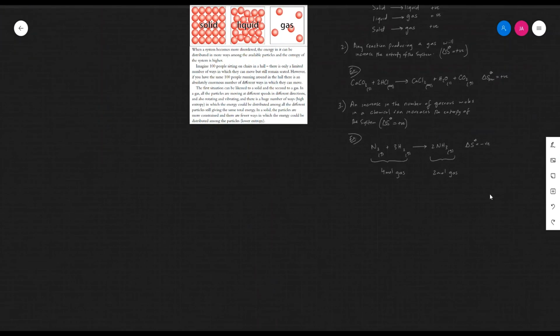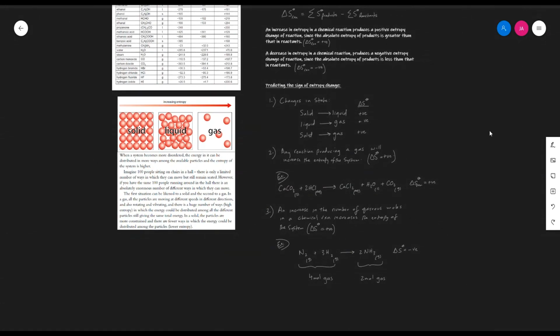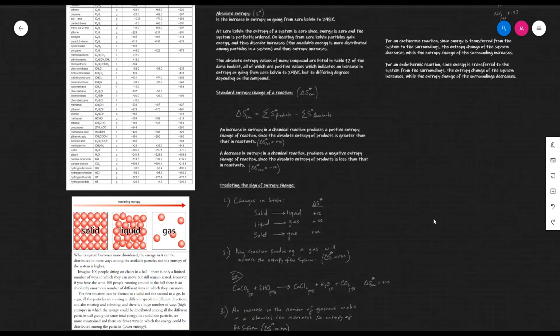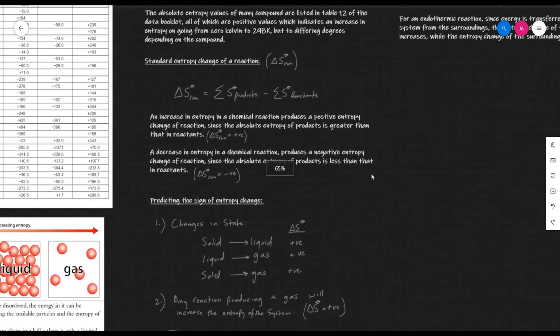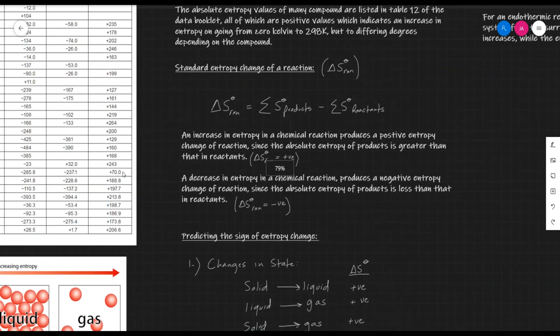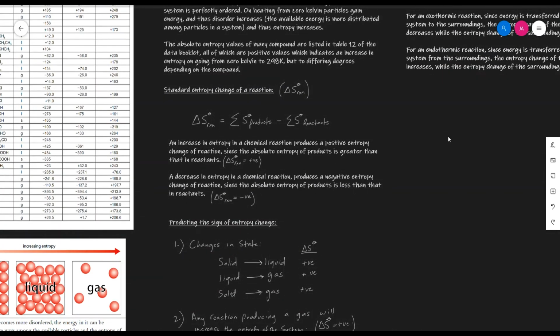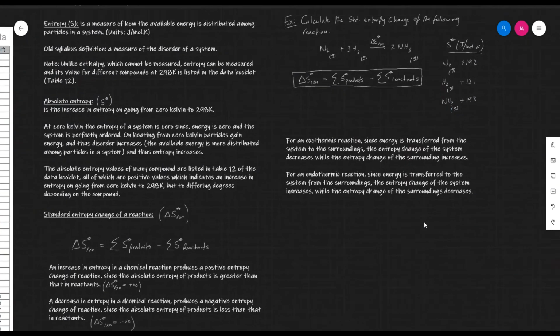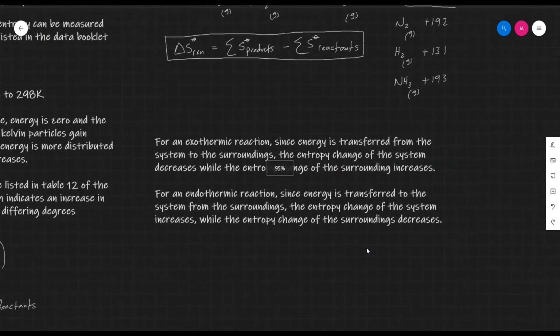We are required to calculate the entropy change of chemical reactions using the general equation over here, which is: the entropy change of a reaction is the sum of the absolute entropy values of products subtracted from the sum of the absolute entropy values of reactants, which are listed in table 12 of the data booklet, or sometimes they are listed in the question given in the exam. I've placed an example here.